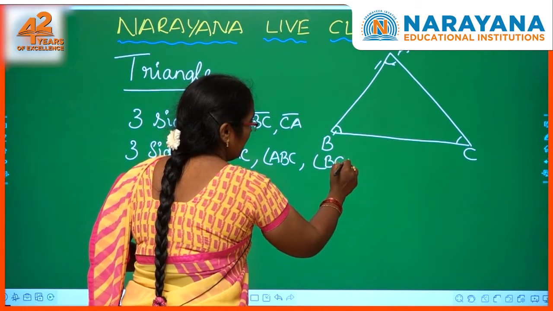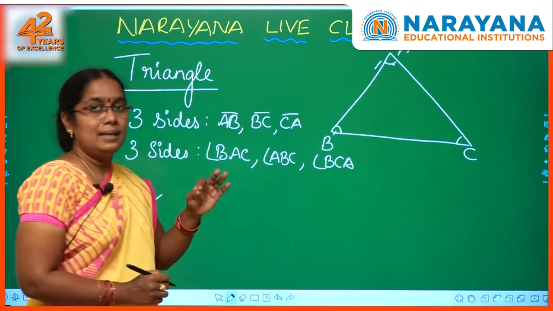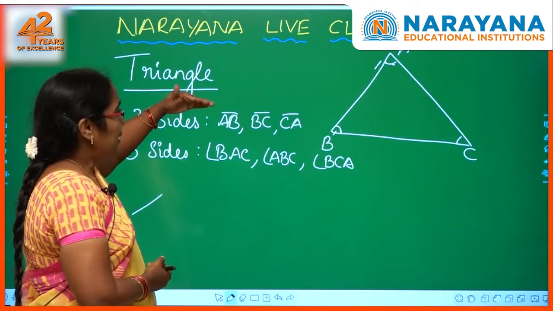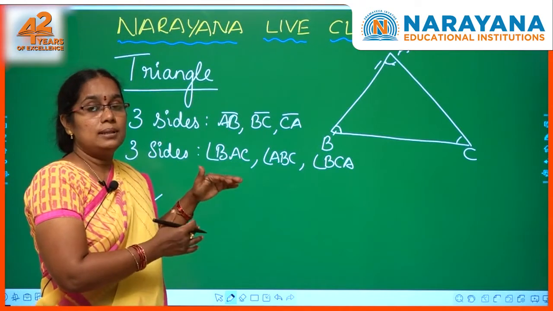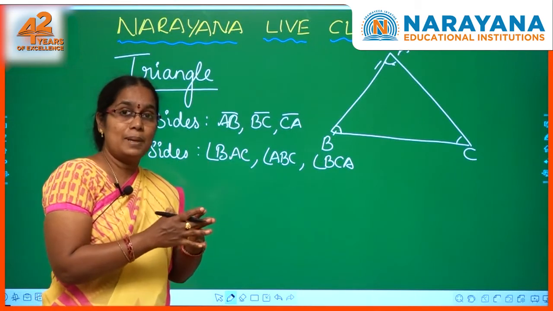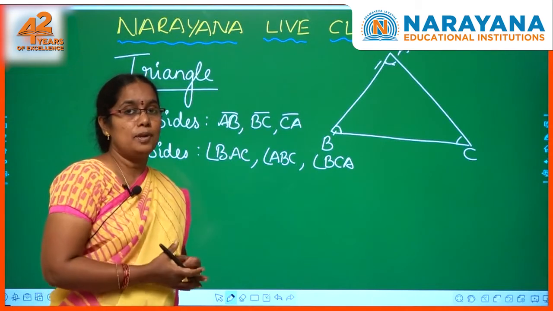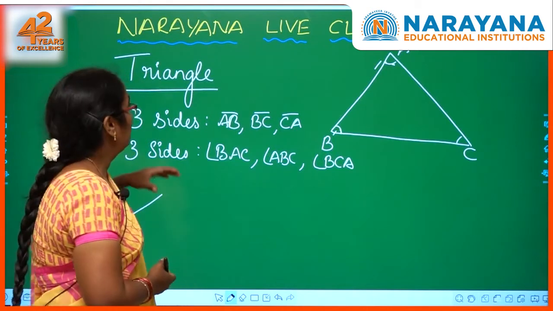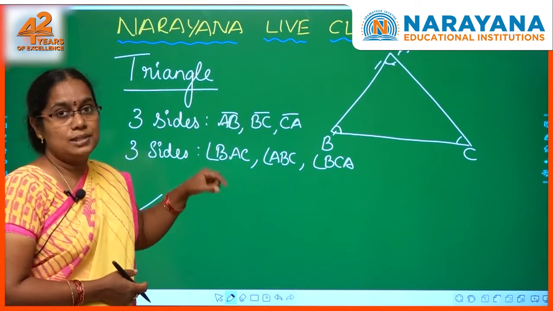So a triangle has 3 angles. So here 3 sides, 3 angles. Total 6 parts are there. So a triangle has 6 parts, nothing but 6 components we can say, right? So these are the parts of a triangle, children.